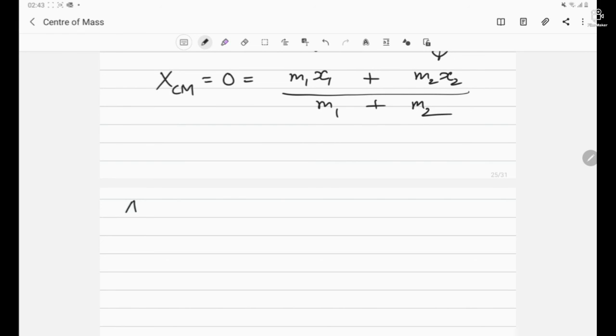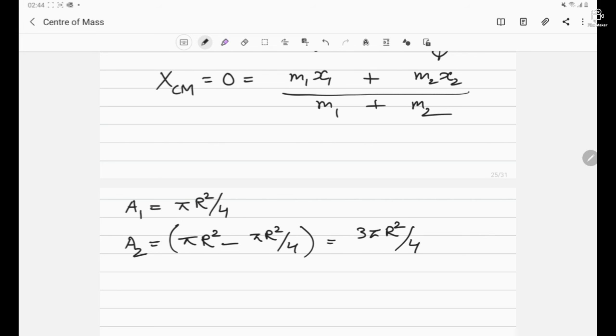So let's find out the area of the first particle first of all. The area of the first particle will be pi r square by 4, since r by 2 is its radius. What would be the area of the second part, A2? It will be the total area of the disk, pi r square, minus the area which has been removed, pi r square by 4. So it is 3 pi r square by 4, the area A2.